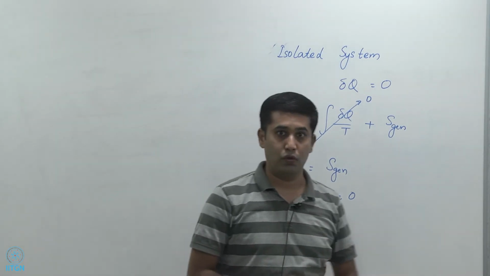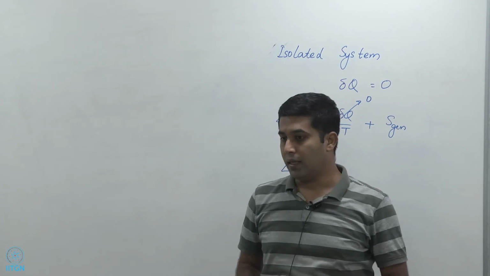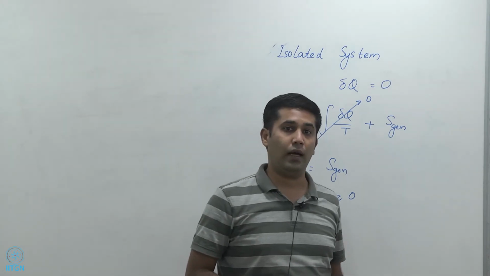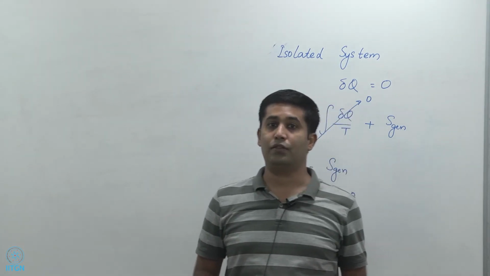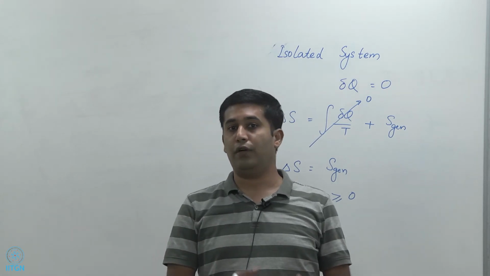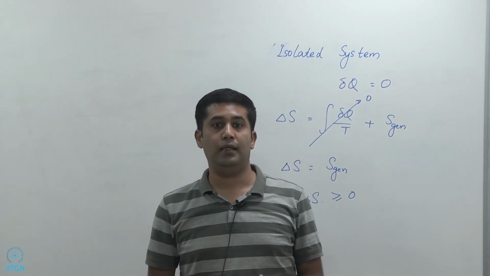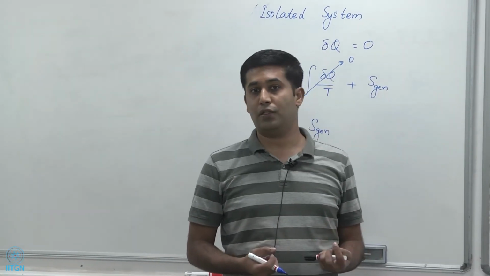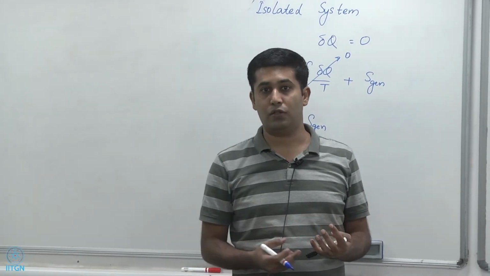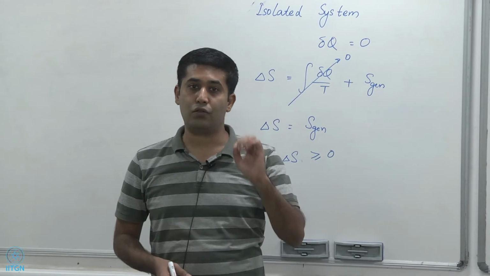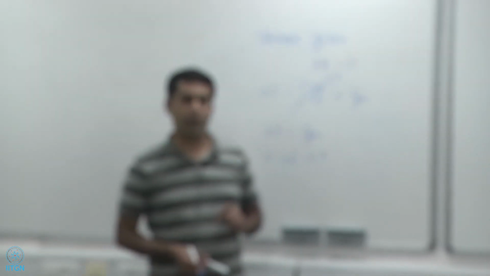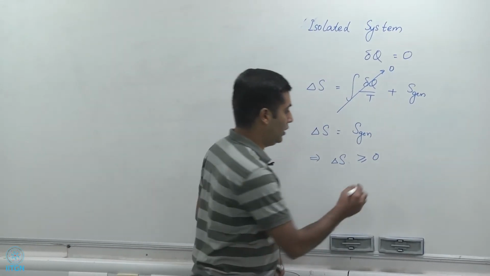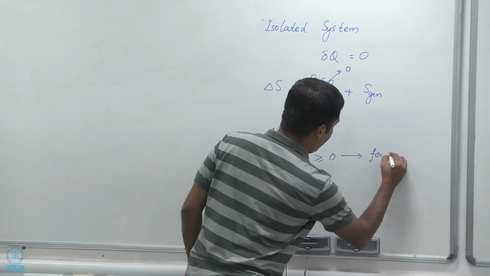Now, there are a couple of things to remember when we say delta S of an isolated system is greater than or equal to 0. There's a common misconception that delta S of a system during a process can never be negative. This is not true. You can have delta S of a system less than 0. That's absolutely possible. For example, if I'm removing heat from a system, then typically I will have a delta S of the system less than 0, right? I can have delta S less than 0, I can have delta S greater than 0. I just cannot have delta S of an isolated system less than 0. And for an isolated system, delta S is always greater than or equal to 0, right? So I must qualify this for an isolated system.